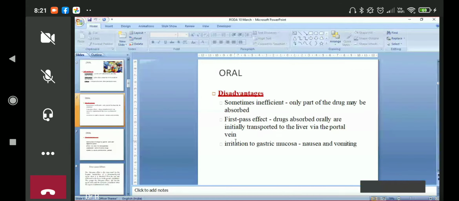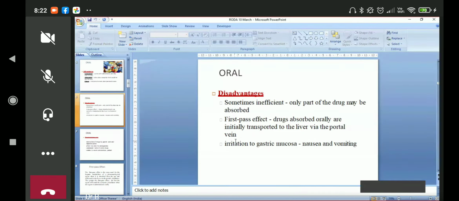Clear? So through the splenic blood vessel and then the portal vein, it will go to the liver. When a drug passes from the lumen of the intestine to the blood circulation, some part of the drug may get metabolized, destroyed in the wall of the intestine itself. Now from the mesenteric blood vessels, the portal vein, blood enters into the liver.